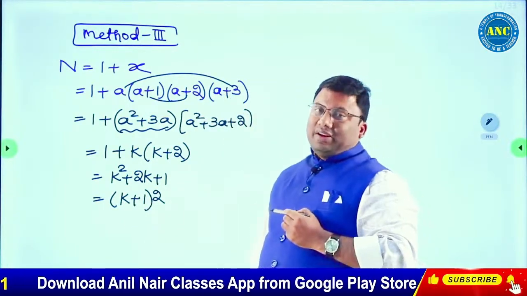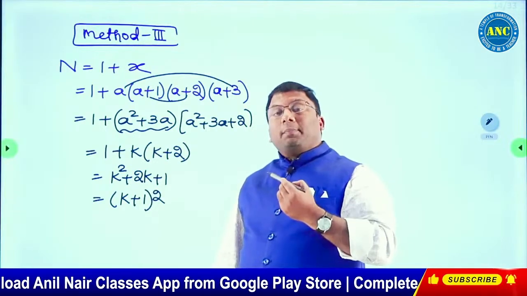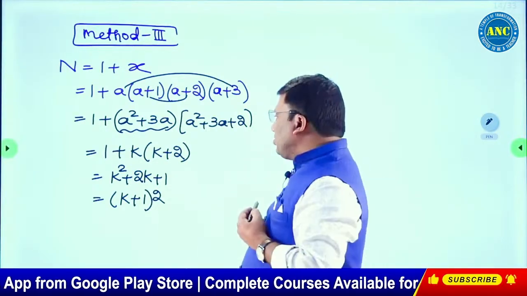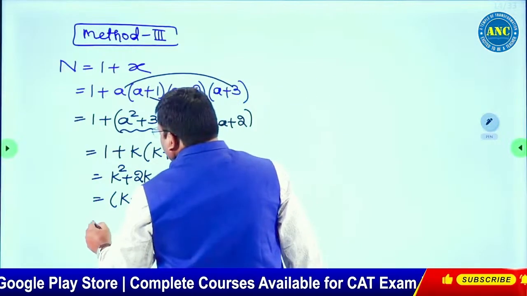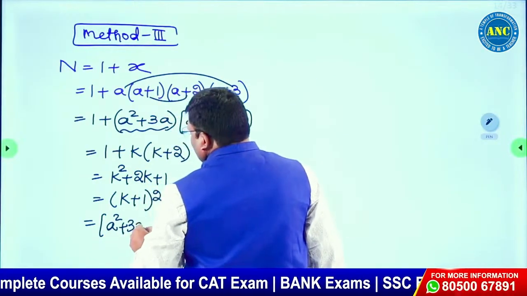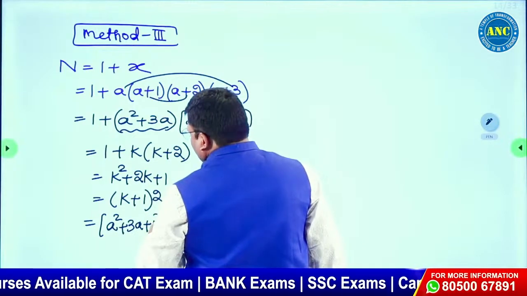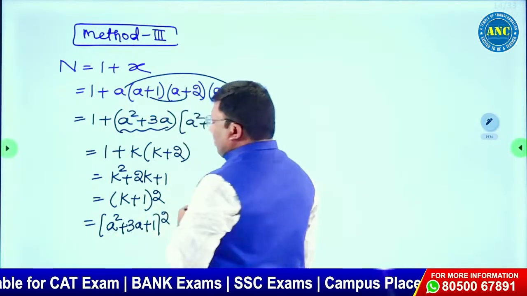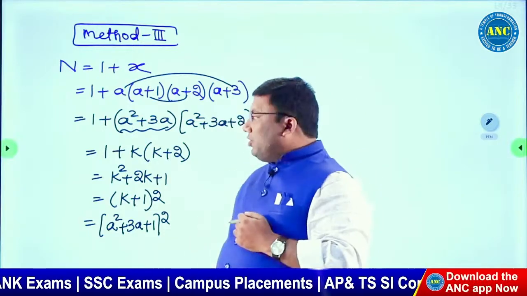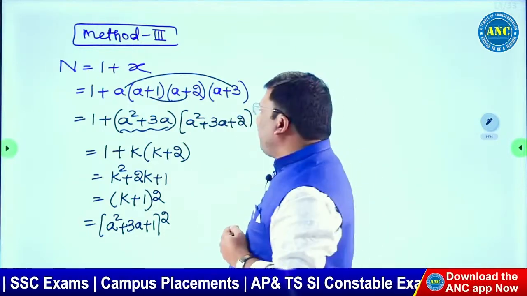The power is an even number. If in a number's representation the power is an even number, then it is a perfect square. What is the k value? It is a square plus 3a, so the result is a square plus 3a plus 1, whole square. Are you all with me? So the answer is definitely a perfect square.